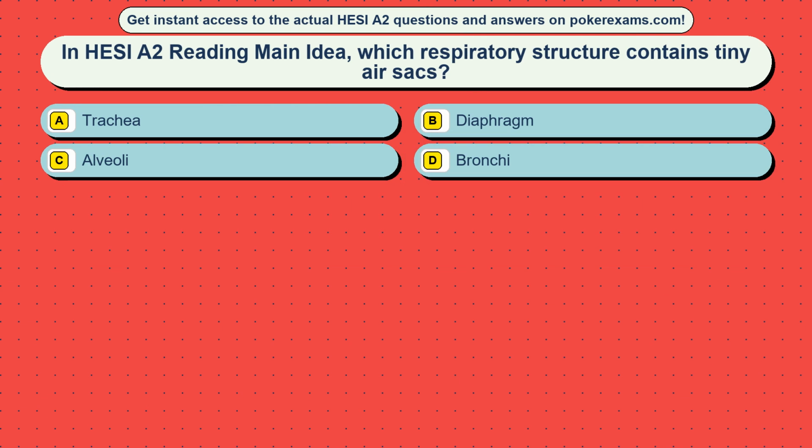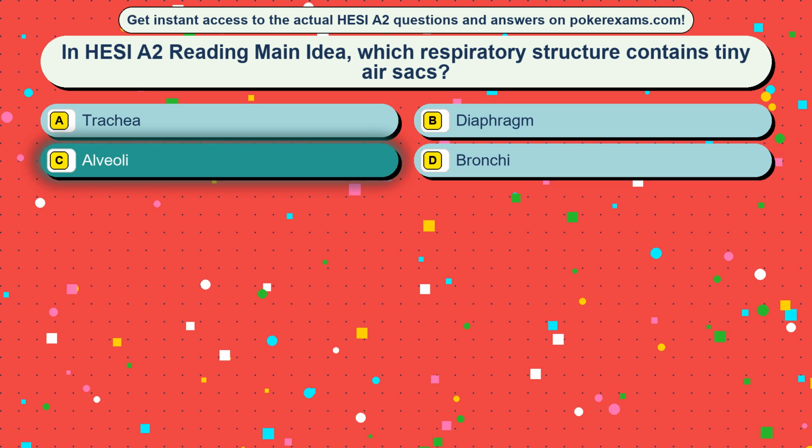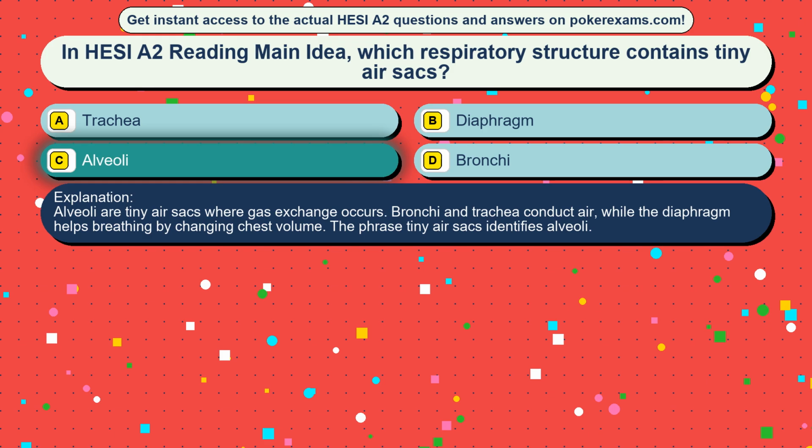Question 3. In HESI A2 reading main idea, which respiratory structure contains tiny sacs? Option A, trachea. Option B, diaphragm. Option C, alveoli. Option D, bronchi. The correct answer is option C, alveoli. Alveoli are tiny air sacs where gas exchange occurs. Bronchi and trachea conduct air, while the diaphragm helps breathing by changing chest volume. The phrase tiny air sacs identifies alveoli.